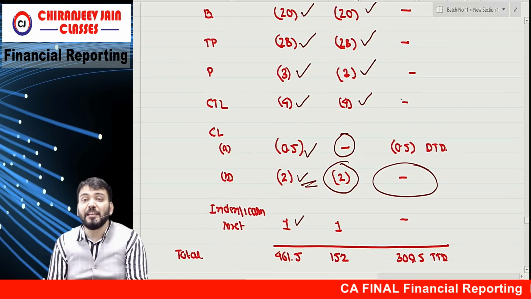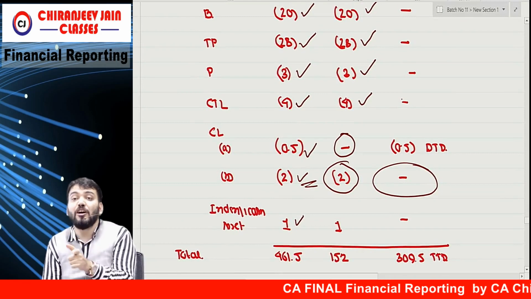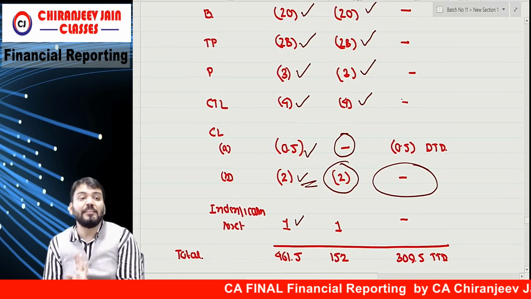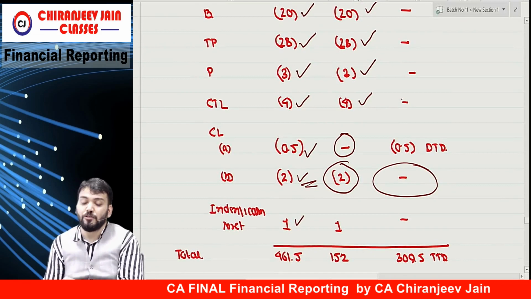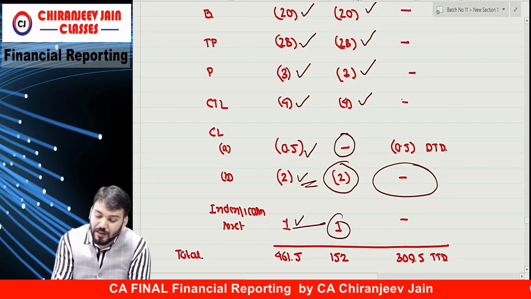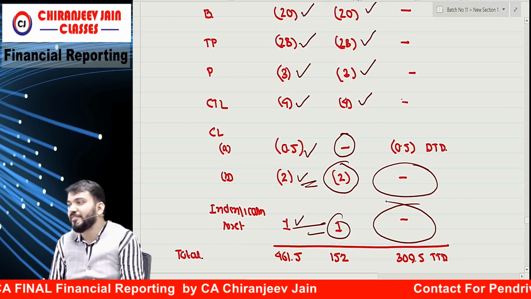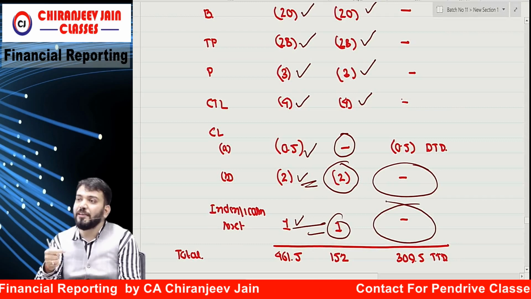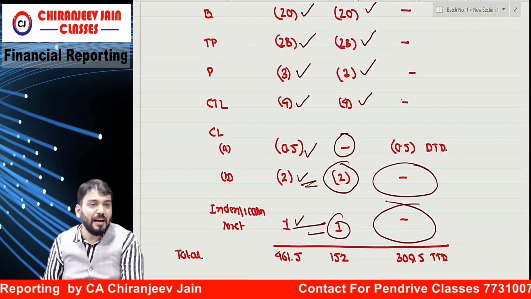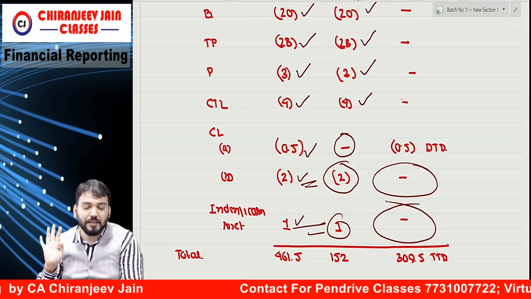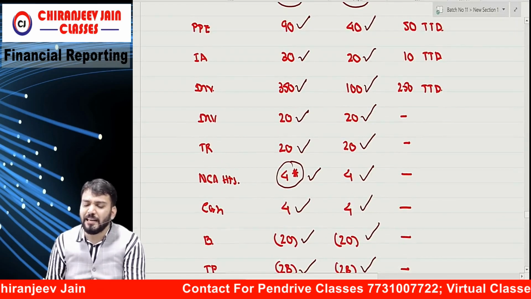And the indemnification asset, they said this is not taxable, so permanently disallowed. So the tax base will be equal to 1. Therefore no difference. Correct? So you understood the fair value, carrying amount and tax base. Now we'll find out taxable and deductible differences.